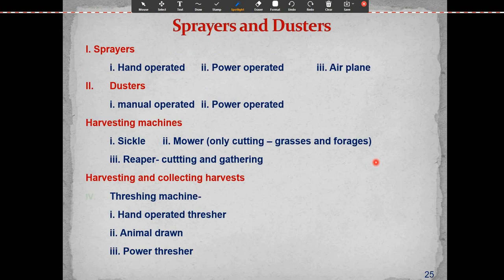The sprayers and dusters: sprayers include hand operated, power operated and airplane types. Dusters include manually operated and power operated. Harvesting machines are sickles, mowers, reapers, harvesting and cutting, harvesting and collecting the harvest. Threshing machines include hand operated, animal drawn and power operated threshers.